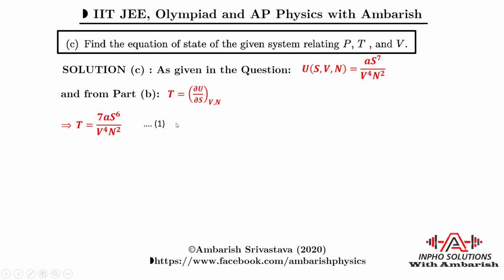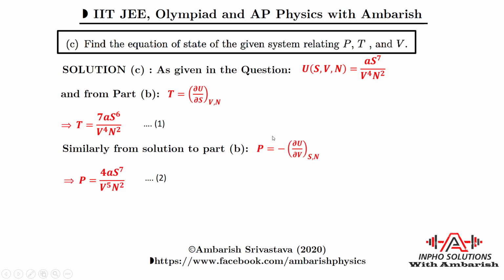So this is the first thing we can say about the temperature, in terms of entropy and volume. Then we can also find the pressure. In the last part we had also derived that pressure is minus ∂U/∂V at constant entropy and N. So you just differentiate this with respect to volume and take the negative of that partial derivative, and then you get pressure.